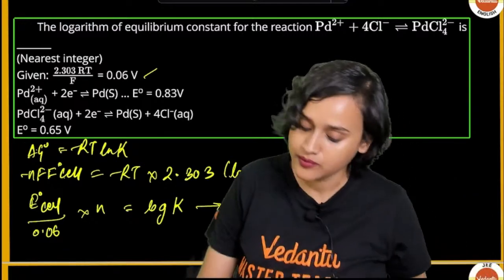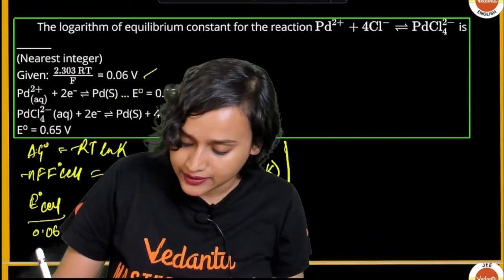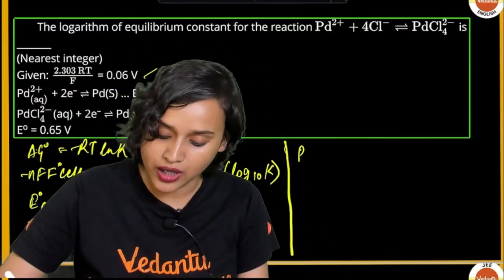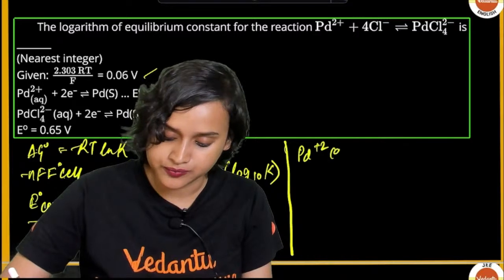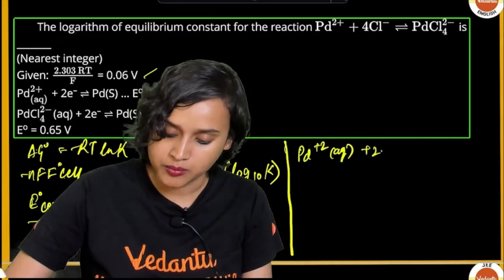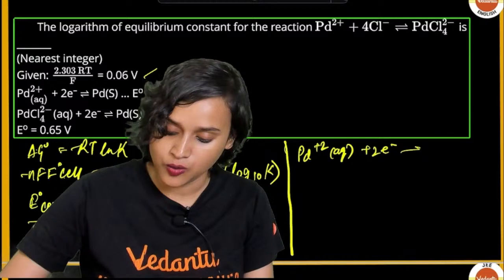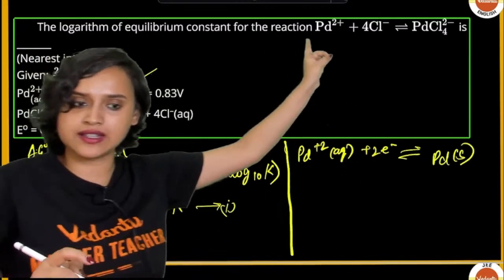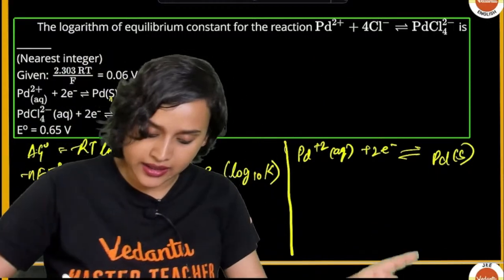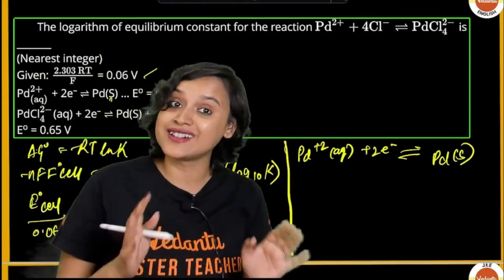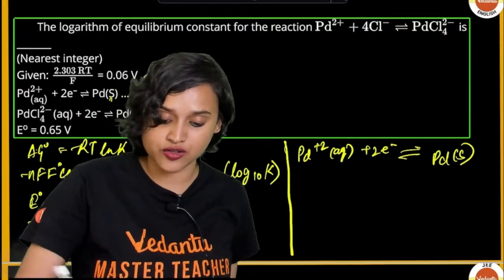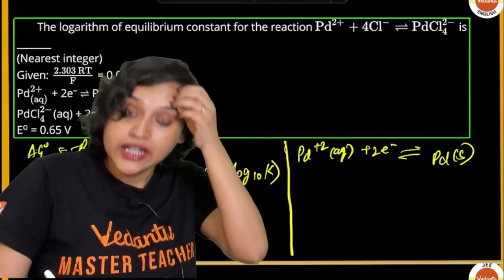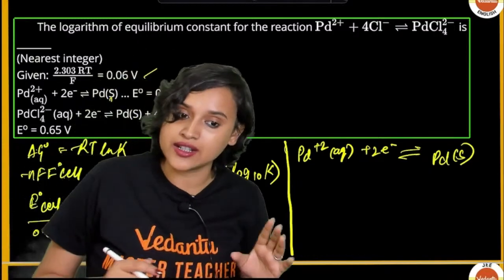Now let us come to this side and we will do the rest half of the solution. So here you have Pd2+ aqueous plus 2 electrons, which forms Pd solid. This is the equation that I've written down. And here the E naught for reduction, this is the reduction, guys, is also given to you, 0.83. In the next one, this is E naught anode, that is oxidation, that is also given to you.